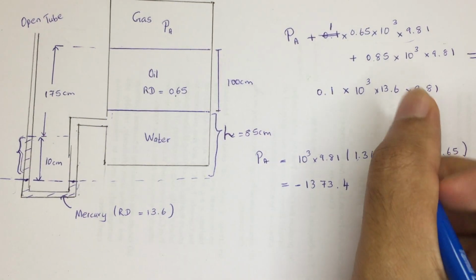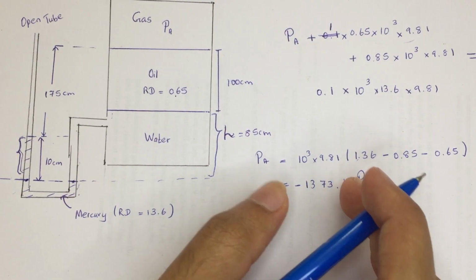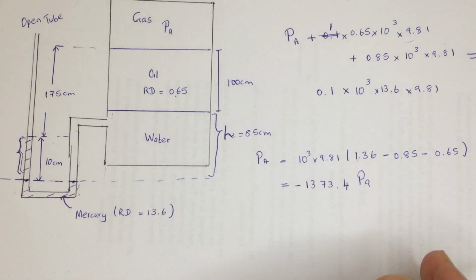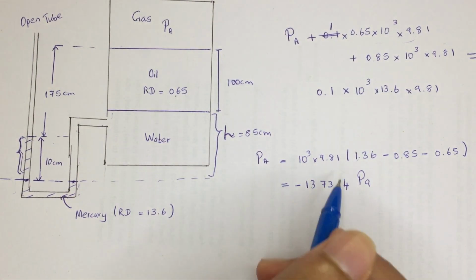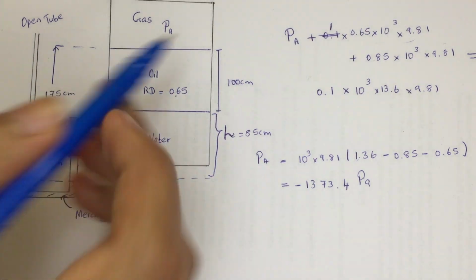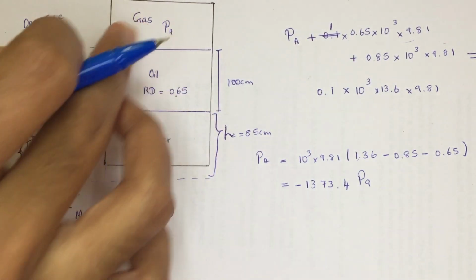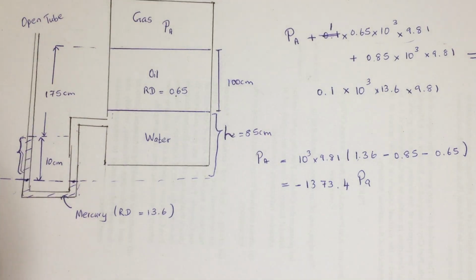What does that mean? We are now finding the pressure relative to the atmospheric pressure. If you compare the pressure of this gas relative to the atmospheric pressure, we can tell that the gas pressure is going to be lower than the atmospheric pressure. That's why we get minus 1373.